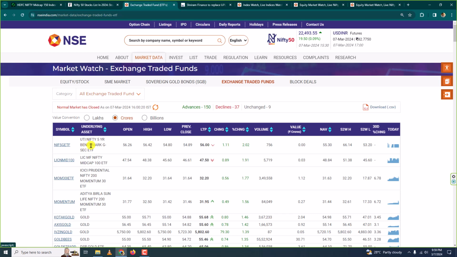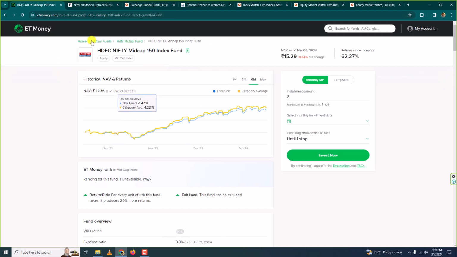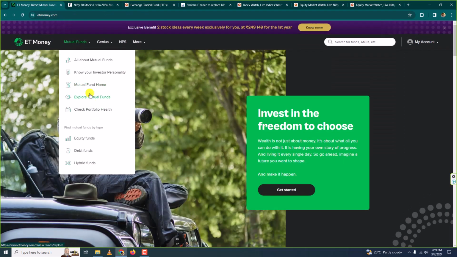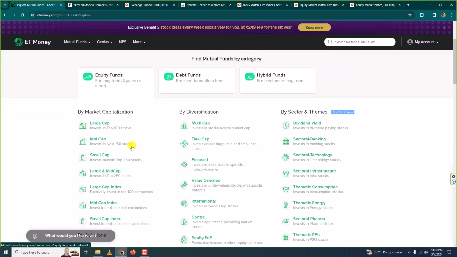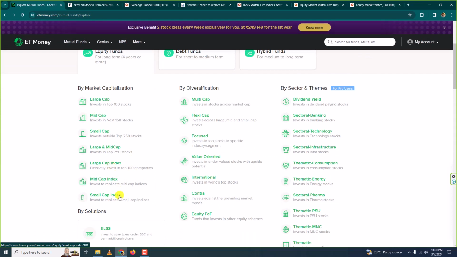Next, let me go back. The index funds are passive funds. They are also called passive funds, whereas the other mutual funds are called active funds.